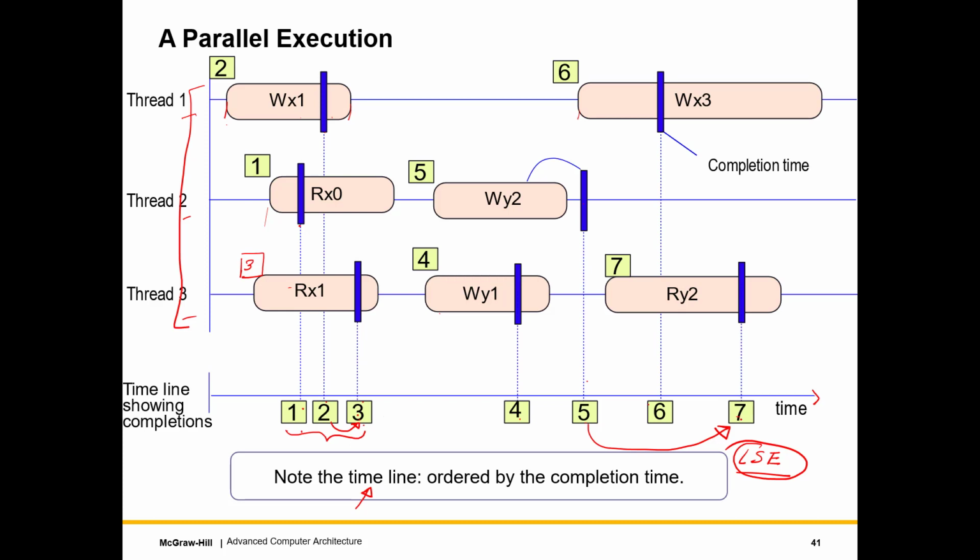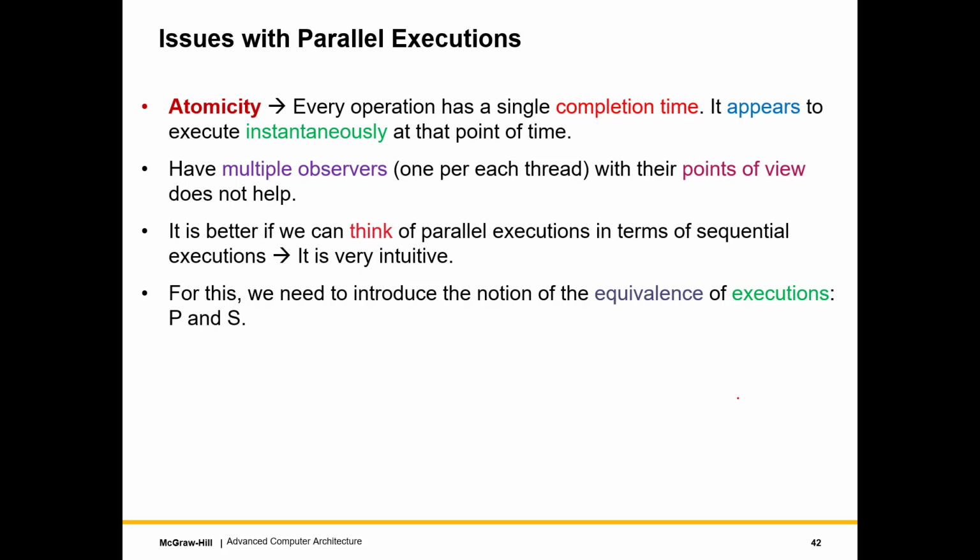This is a simplistic scenario, but nevertheless, this has been our first parallel execution where we have placed multiple observers at each of the cores. Observer at the core and observer at the thread, let's assume it's the same thing. And then we just see what they read and write. We arrange them by the completion time. We find it to be legal and sequential. Alright, that's great.